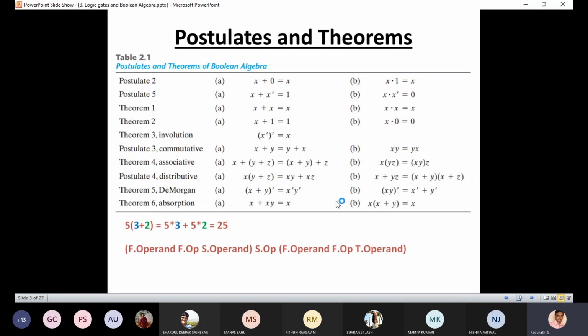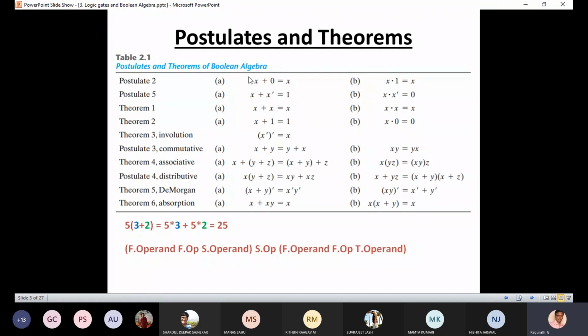So please make a note: this is not arithmetic addition or arithmetic multiplication. These are logical operations. So x plus 0, 0 plus anything, you will get x only.